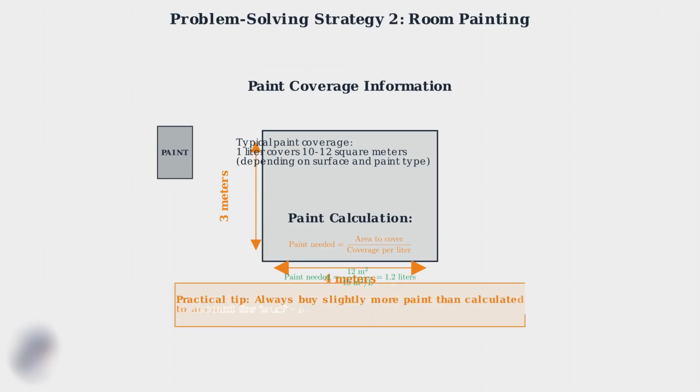Here's a practical tip. Always buy slightly more paint than your calculation suggests. This accounts for touch-ups, multiple coats if needed, and ensures you have matching paint for future repairs.